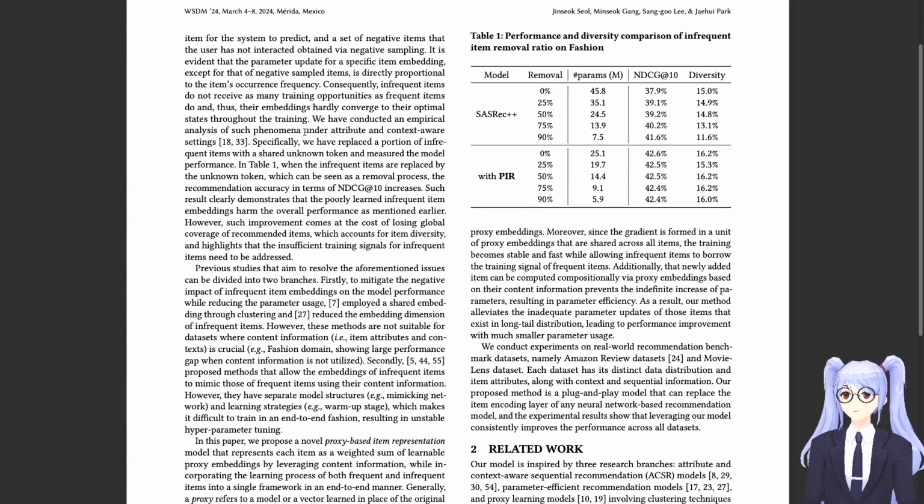We have conducted an empirical analysis of such phenomena under attribute and context-aware settings. Specifically, we have replaced a portion of infrequent items with a shared unknown token and measured the model performance. In Table 1, the right side, when the infrequent items are replaced by the unknown token, which can be seen as a removal process, the recommendation accuracy in terms of NDCG at 10 increases. Such result clearly demonstrates that the poorly learned infrequent item embeddings harm the overall performance, as mentioned earlier.